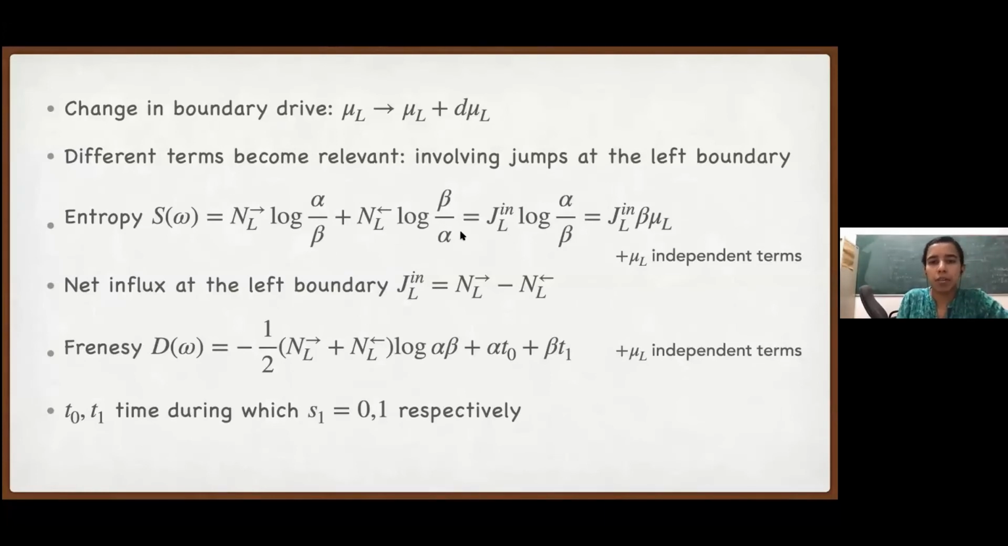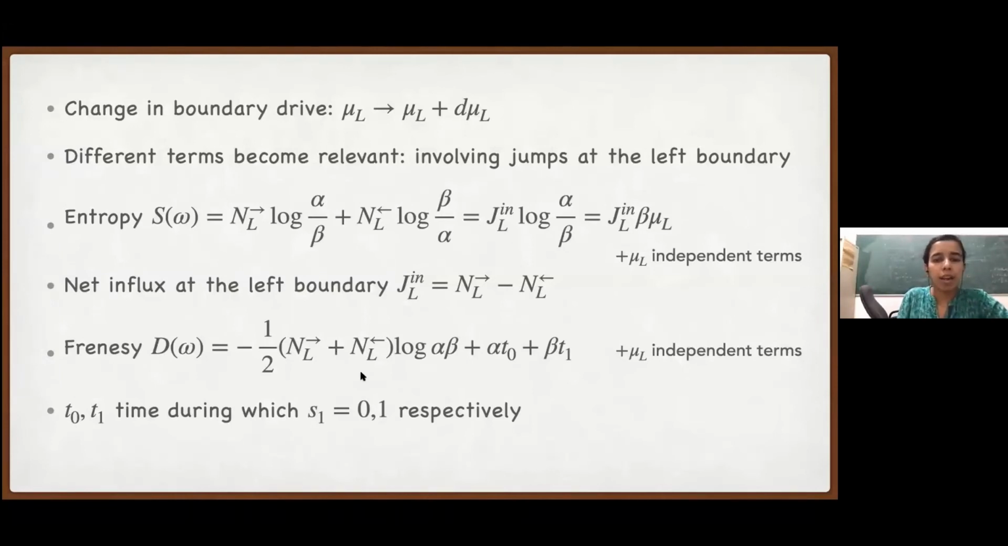Which, if we sum, gives us this J in L, which I have defined as the difference of input and output flux. So this is the net number of particles which entered the system from the left boundary. Again, because we had this relation between alpha and beta, we have J in L times beta mu L, and S prime, now we have to take the derivative with respect to mu L, would simply be beta times J in.